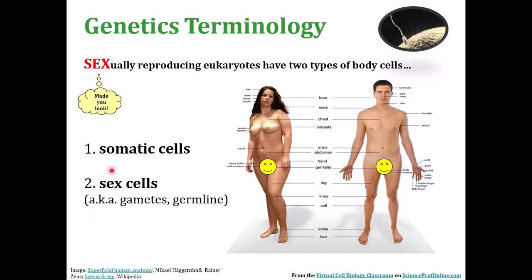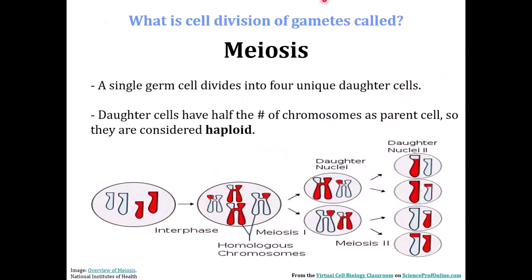In the body, we have somatic cells and sex cells, and the sex cells are the gametes. Now we have another kind of division in eukaryotic cells, called meiosis, where instead of a cell dividing into two daughter cells like in mitosis, it divides into 4 daughter cells, and the 4 daughter cells are not identical. They have different genetic material from each other.